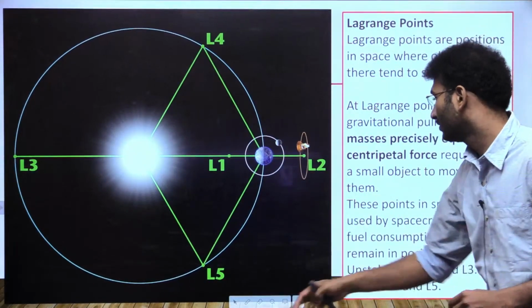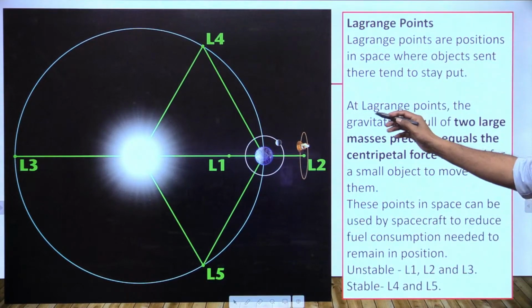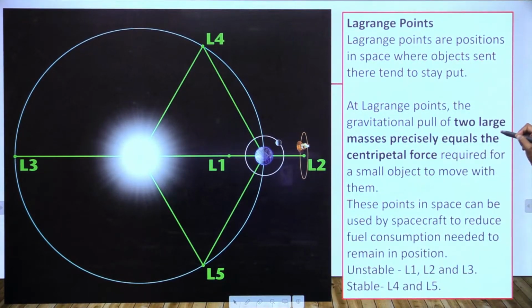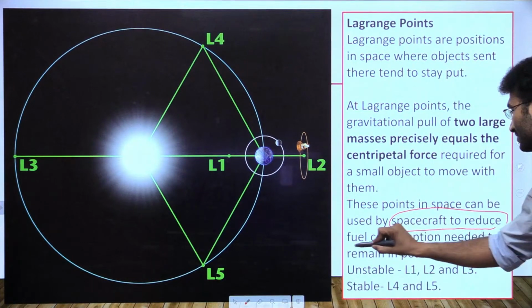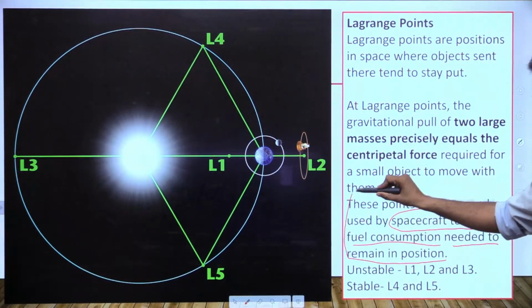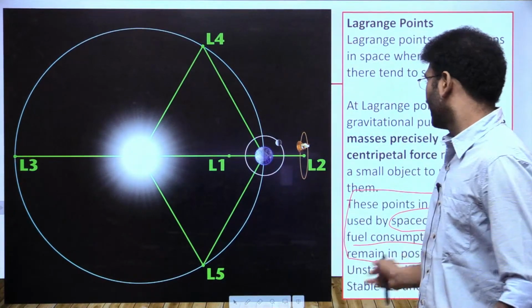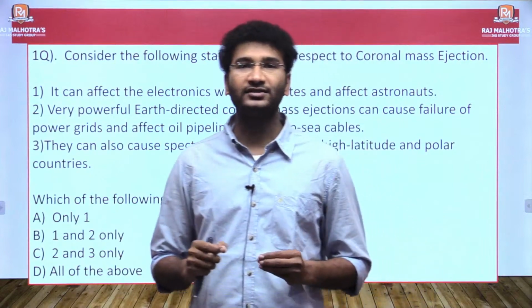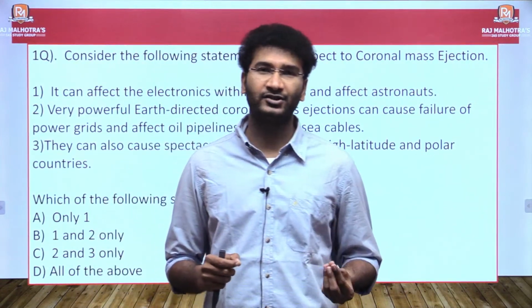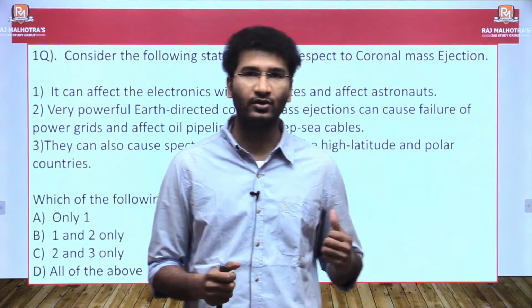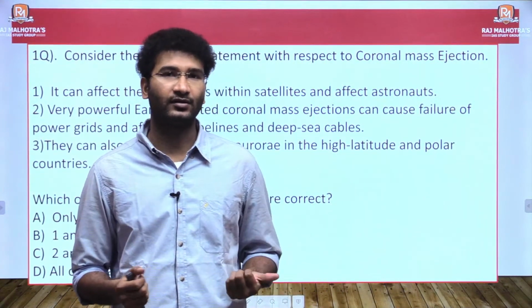Now, let's look into the definition. At Lagrange points, the gravitational pull of two large masses precisely equals the centripetal force required for a small object to move with them. These points in space can be used by spacecraft to reduce fuel consumption and the need to remain in position, right? Now, unstable and stable points we have looked into. India has also planned to launch a satellite onto a Lagrange point. That's called the Aditya L1 mission. We'll also look into the question aspects on the Aditya L1 mission.